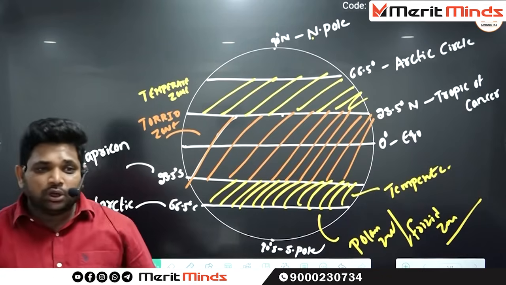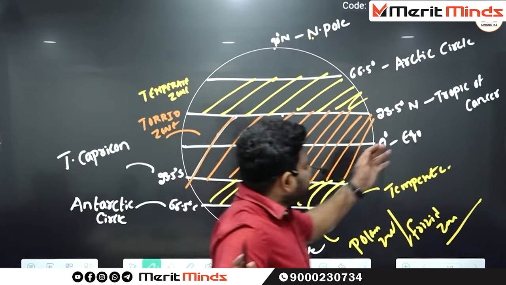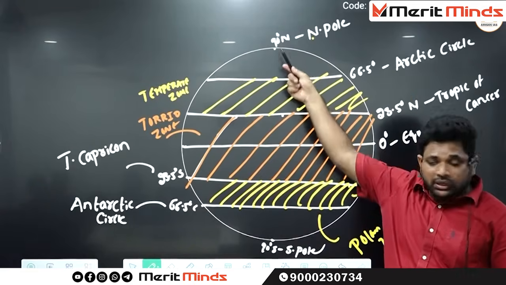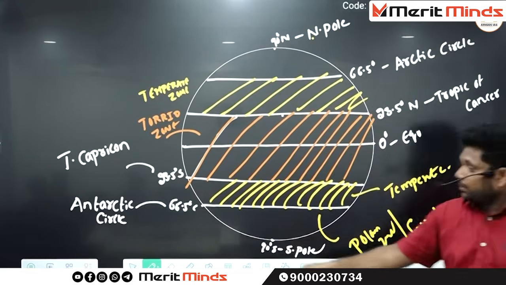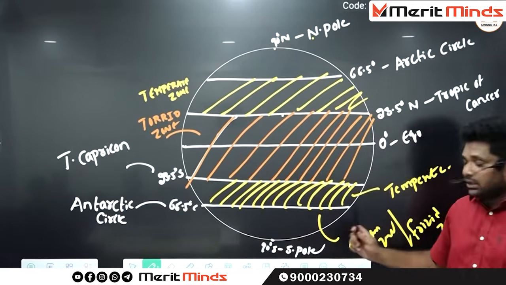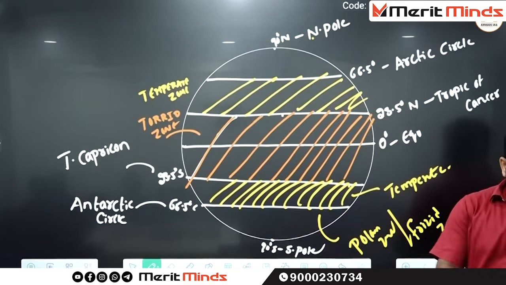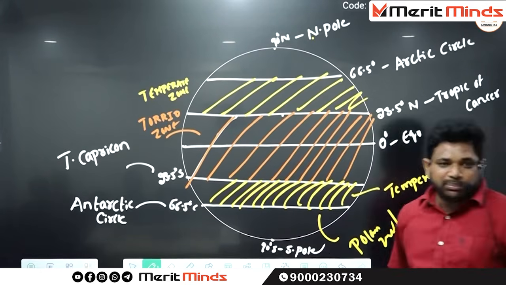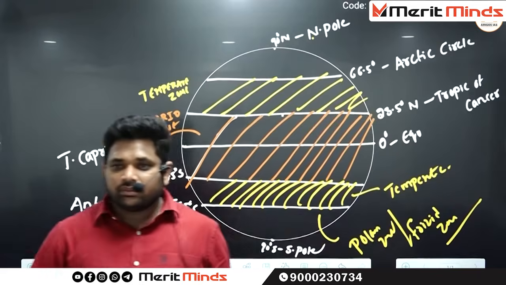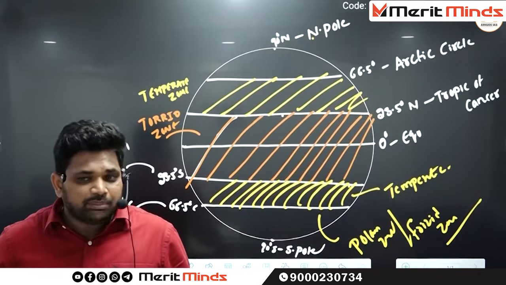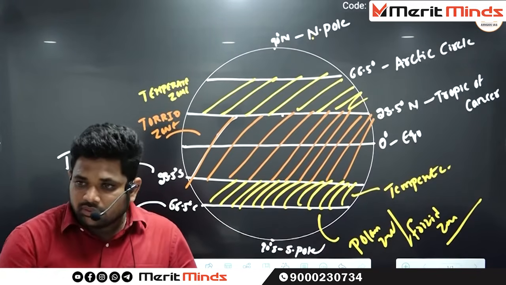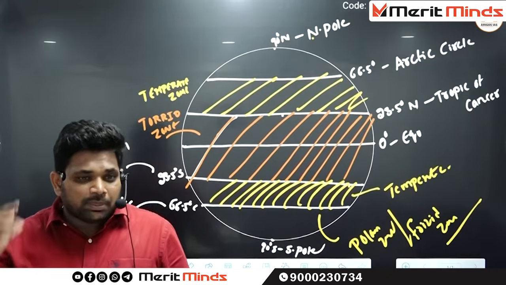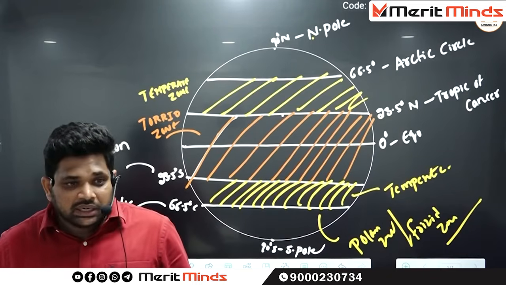Then what do you mean by polar zone? In the northern hemisphere it is extending from Arctic Circle to North Pole. In southern hemisphere it is extending from Antarctic Circle till South Pole. This particular zone is called as polar zone. Where can you find the high temperatures? In which zone can you find the high temperatures? From lower latitudes to upper latitudes, what about the temperature? Decreases.